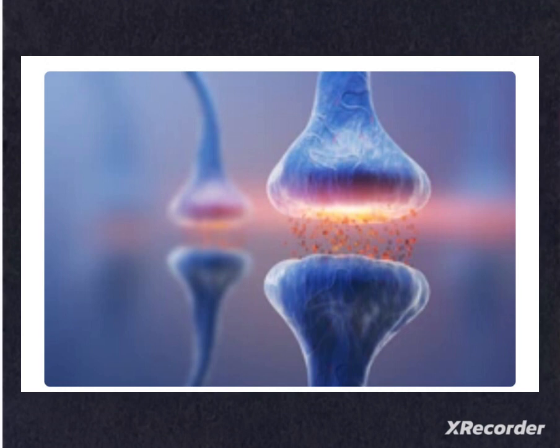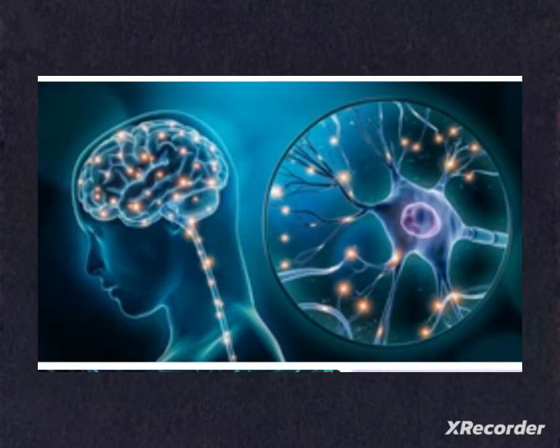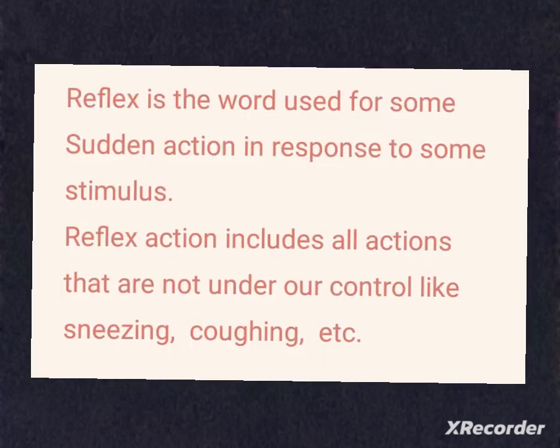At the end of the axon, the electrical impulse sets off the release of some chemicals. These chemicals cross the gap or synapse and start a similar electrical impulse in the dendrite of the next neuron. This is how the impulse travels in the body from neurons to the other cells such as muscle cells or glands, etc.